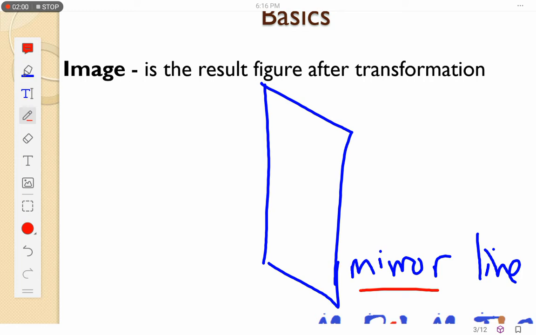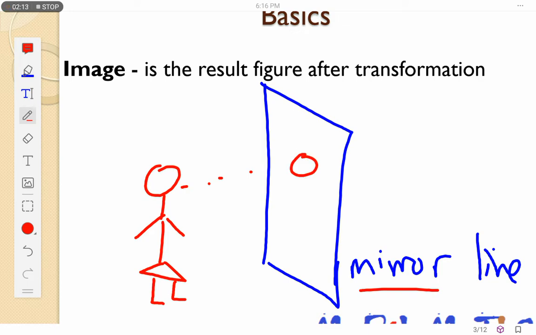So when I see myself here, this is me here. I look at the mirror, then I can see myself inside the mirror like that.